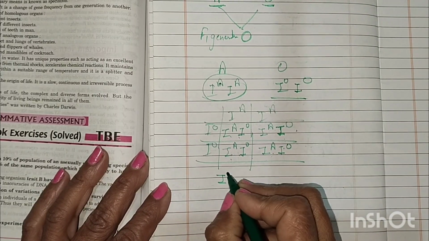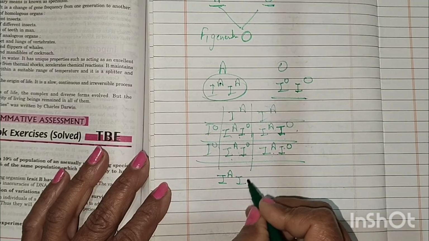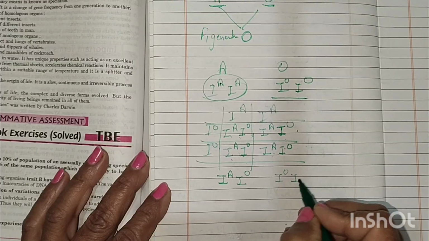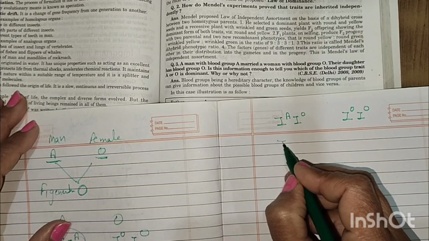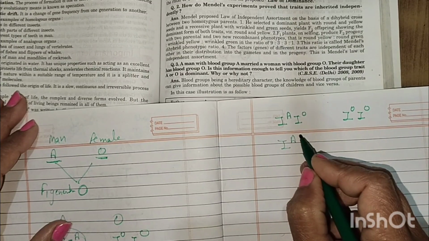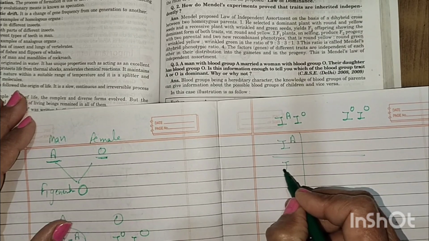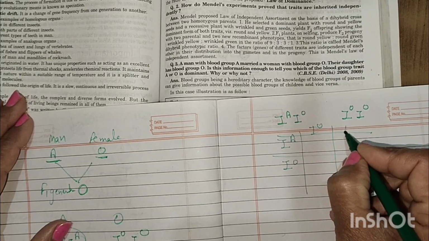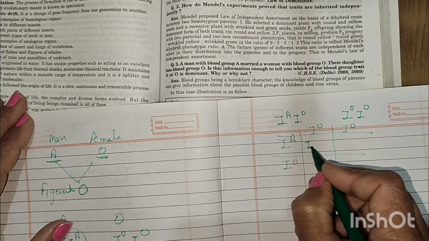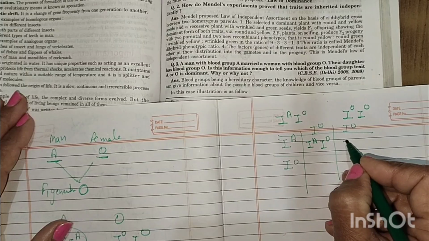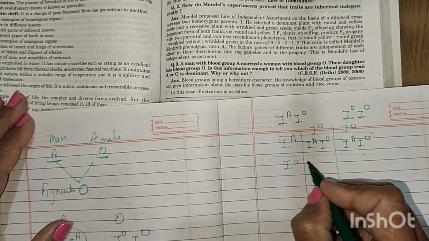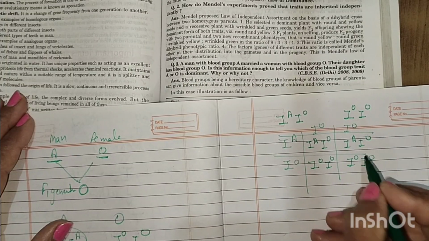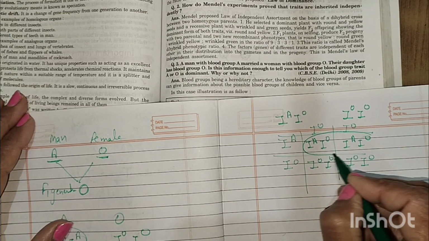But if we cross the heterozygous father with the mother, then the gametes are IA and IO, and IO and IO. It becomes IA IO, IA IO, IO IO, IO IO. It means 50% of the daughter cells